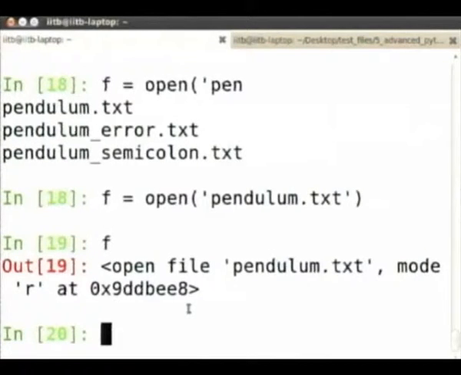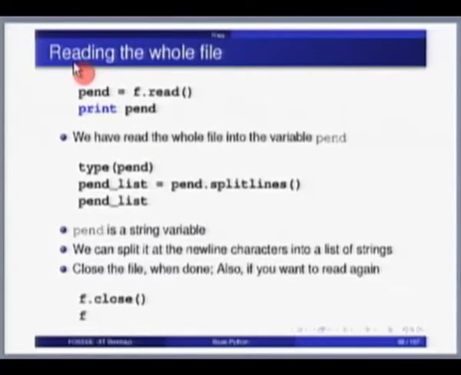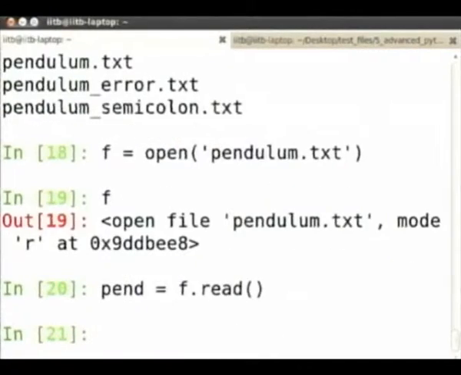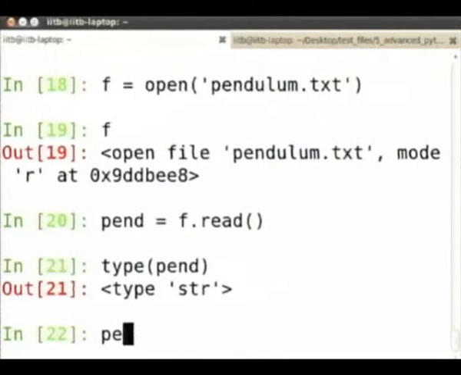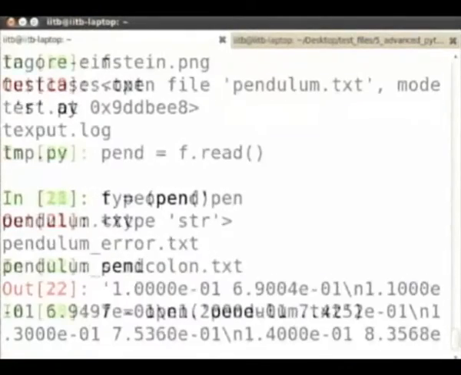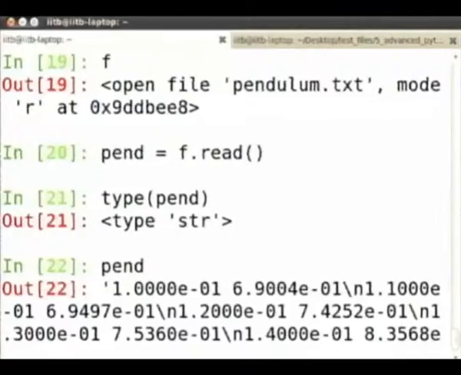So let us now see how we can read the contents of this file. If I want to read the entire contents of the file, pend is f.read(). And pend is simply a string containing the entire file.